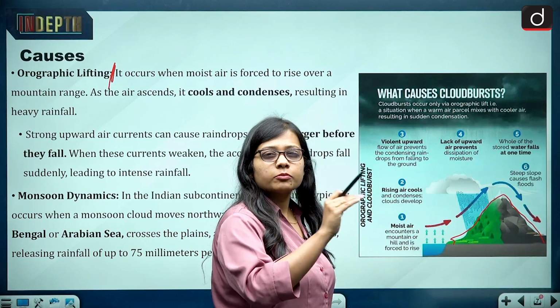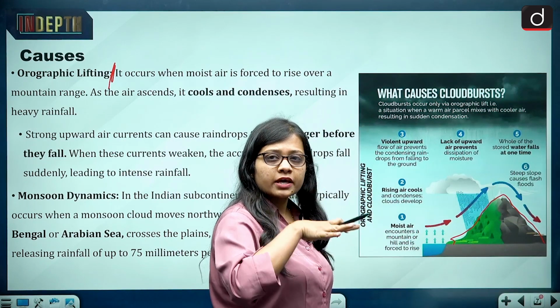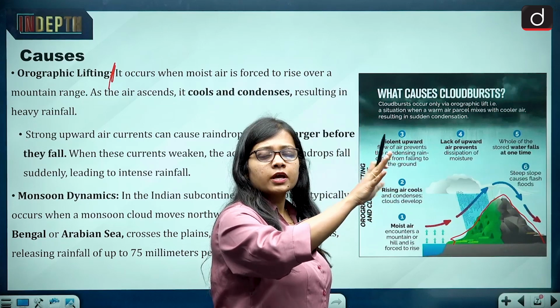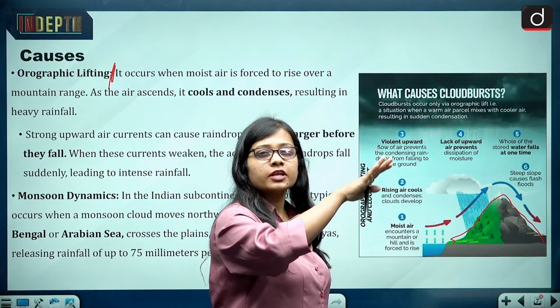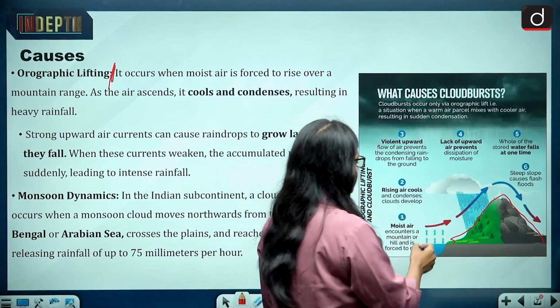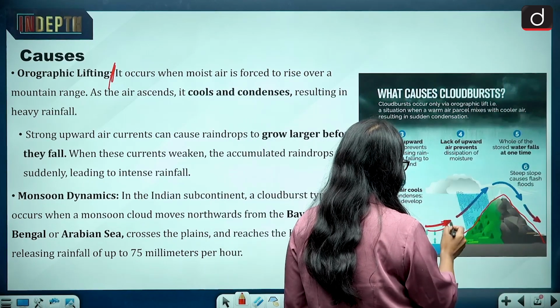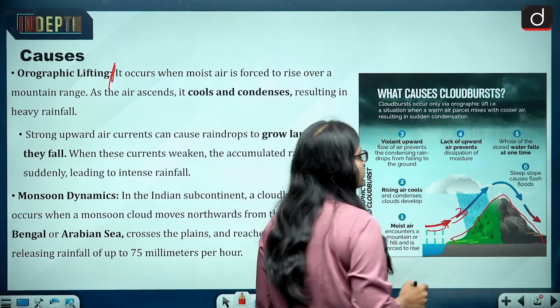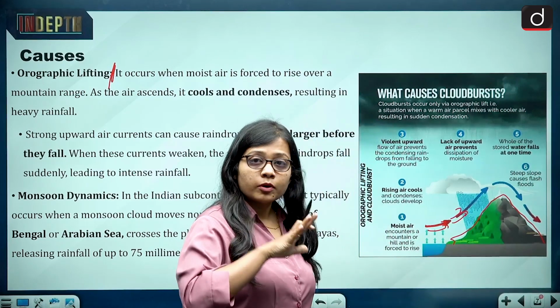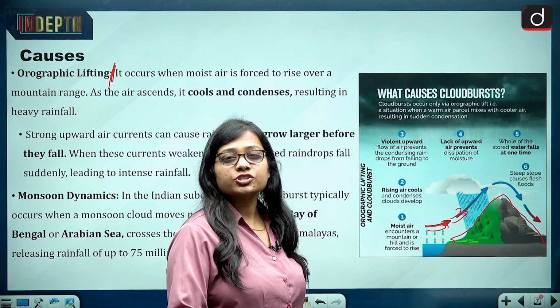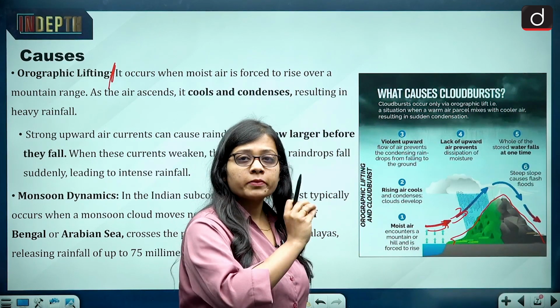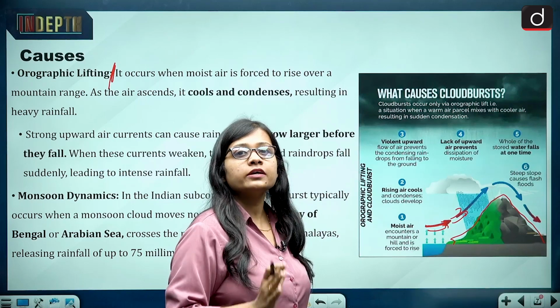So the air keeps on moving along the walls of the mountain, or along the sides of the mountains, in an upward direction. Moving along the walls of the mountains in an upward direction, the warm air becomes cool in nature.